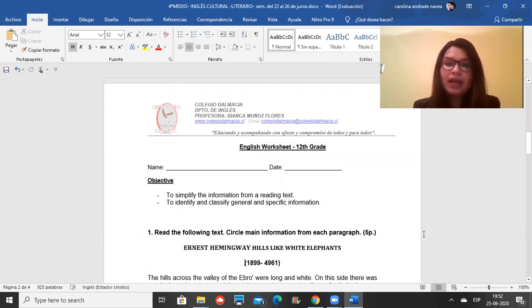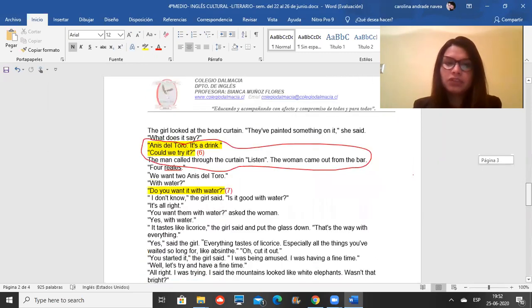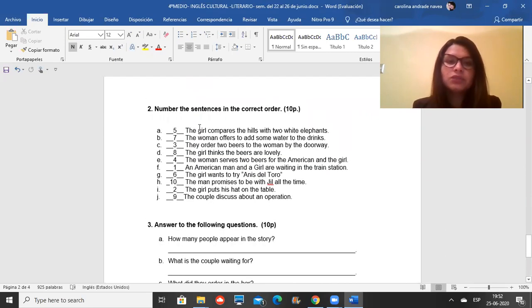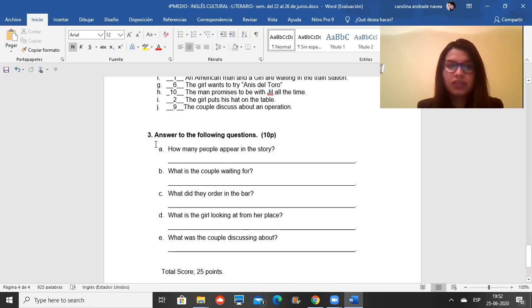Guys, so we had to do 3 activities. We had to read the text and circle the main information. I'm just going to tell you that I already made the activity for us to check, okay? So that's why you saw some colors here and circles, all right? The first activity was to read and circle. Then the second activity was, so this is just the first part of the text, the second activity was to number the sentences in the correct order. And the third activity was to answer those questions here, okay? So that's what we are going to do today.